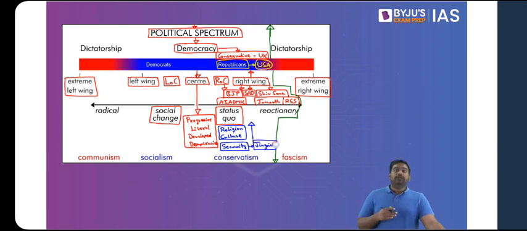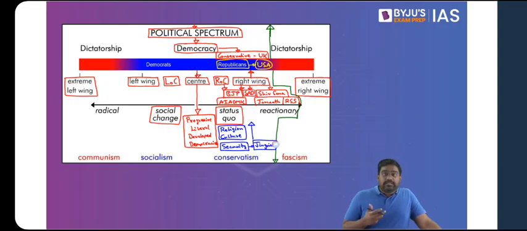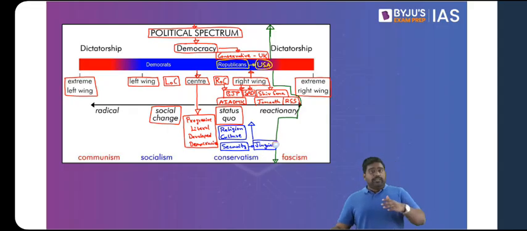So towards the right wing, national identity becomes important. Is that clear? The cultural identity, religious identity becomes very important. It could be ethnic identity as well, racial identity, or even religious identity, or even linguistic identity. They gain more and more importance as you move towards the right.